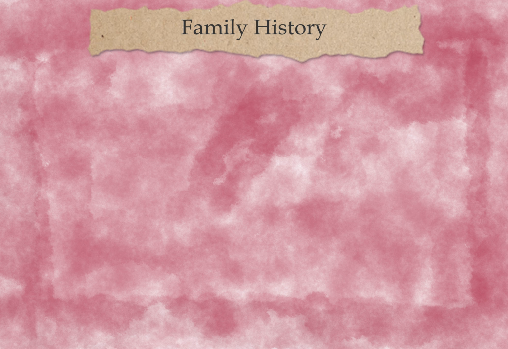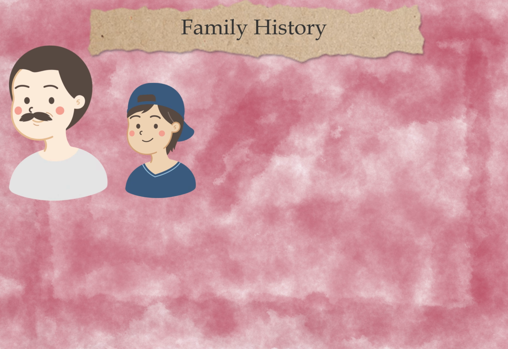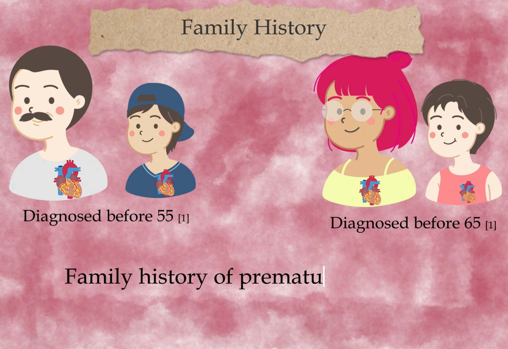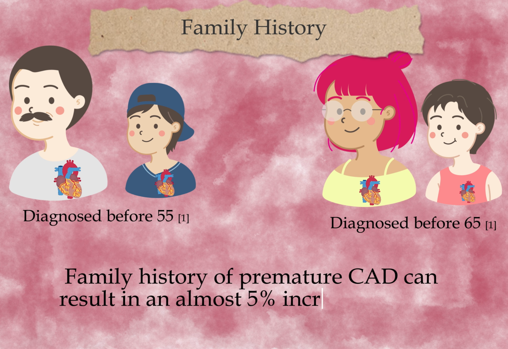Lastly, one of the greatest risk factors for CAD is family history. Having a brother or father diagnosed with CAD before being 55 years old is linked to higher risks of CAD. A similar observation was found with having a sister or a mother diagnosed with CAD before 65 years of age. One study even found that a family history of premature coronary artery disease can result in as much of an almost 5% increase in CAD mortality.